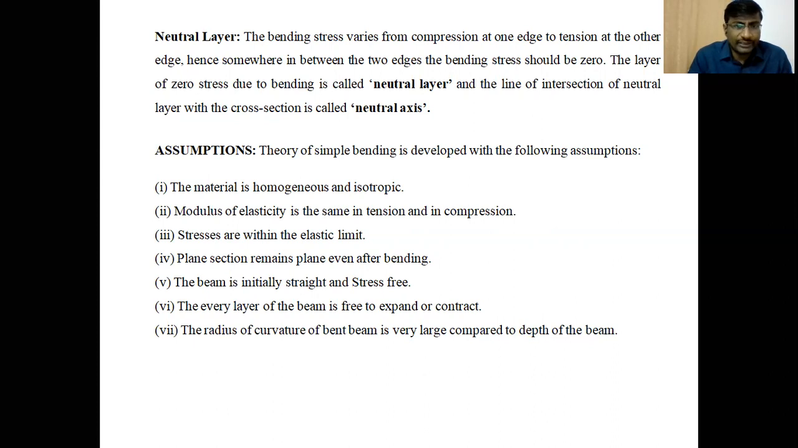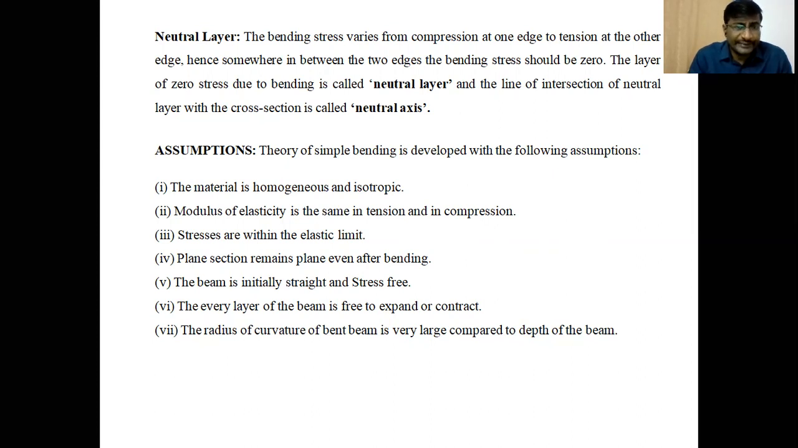The fourth assumption: plane section remains plane even after bending. While bending a beam, the cross section of the beam must remain plane at every section after bending. It must not bend like an arc of a circle. The beam is bent like an arc of a circle, but the cross section of the beam must be plane after bending.